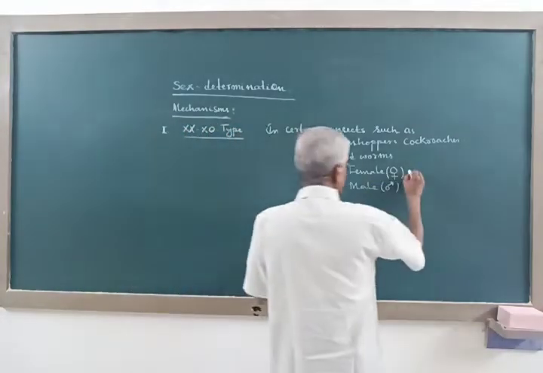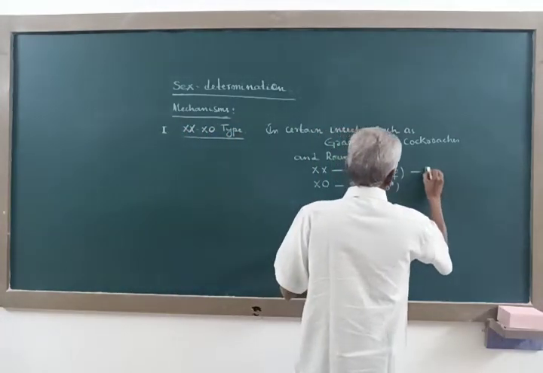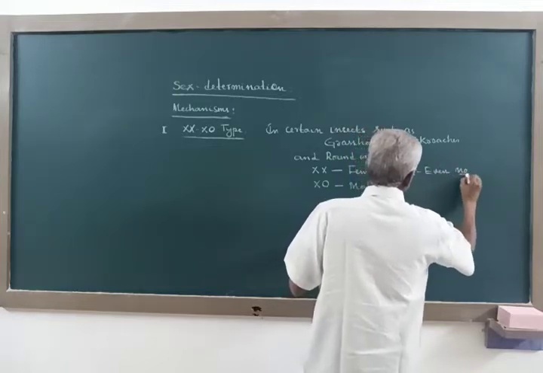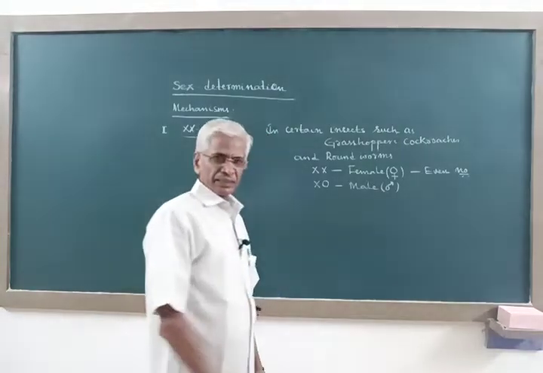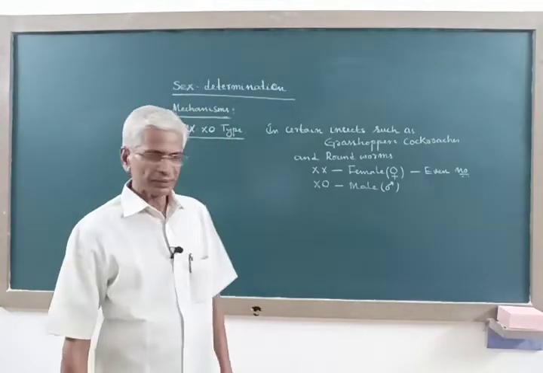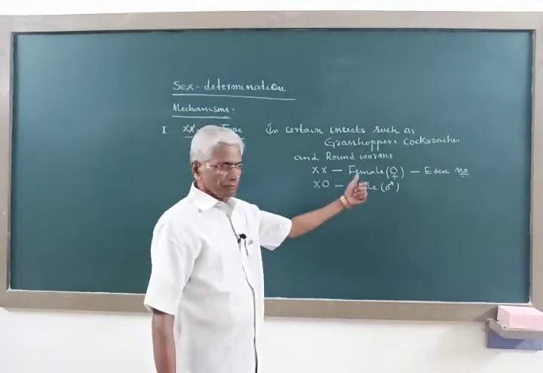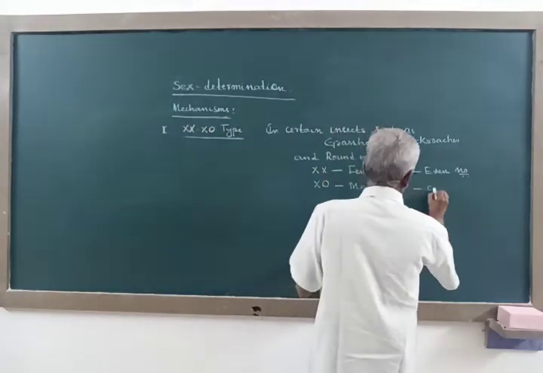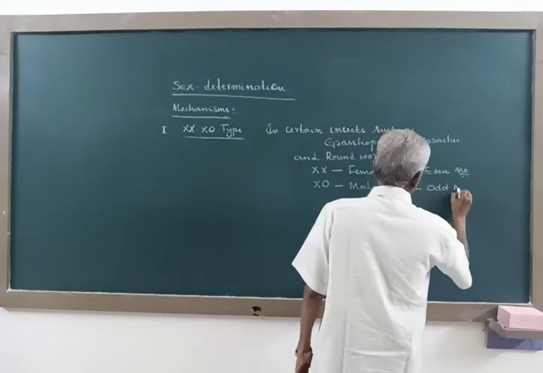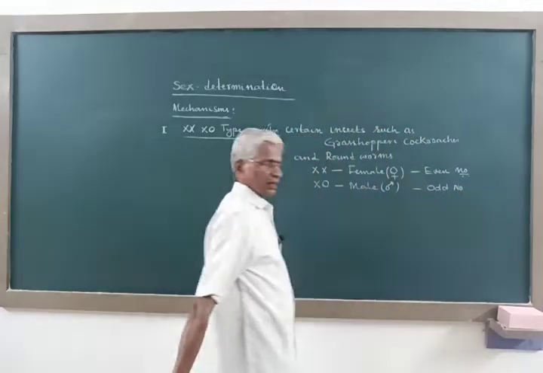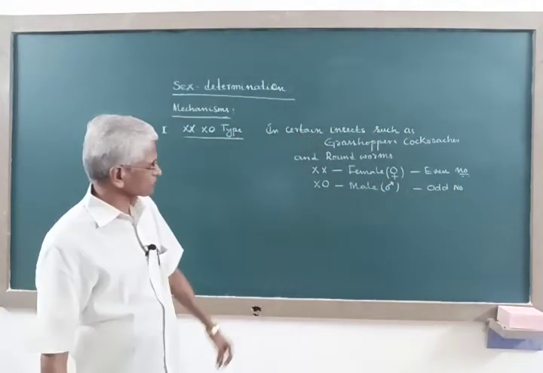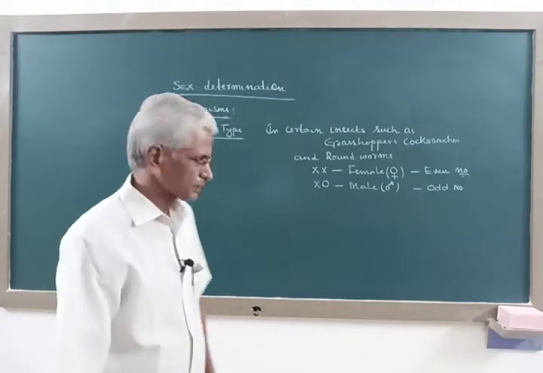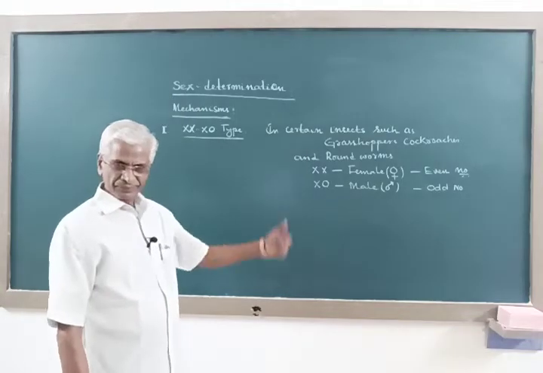In other words, an even number of diploid chromosomes makes the individual female, and an odd number of diploid chromosomes makes the individual male.